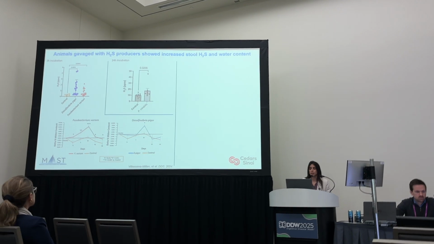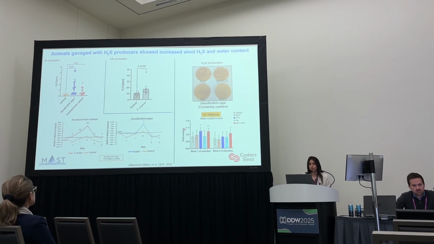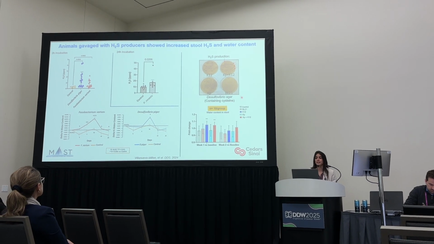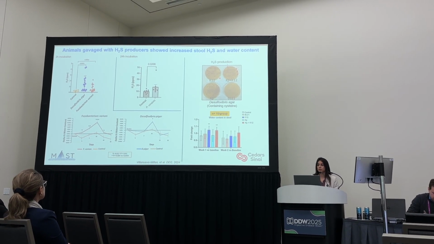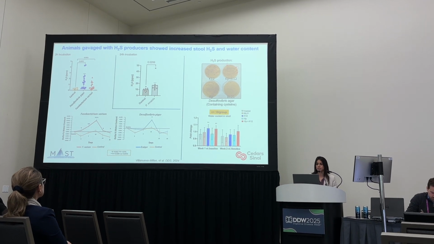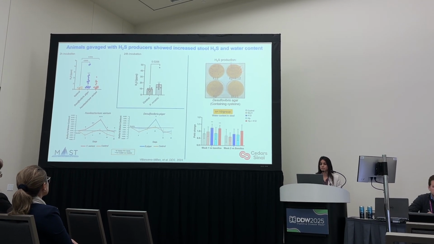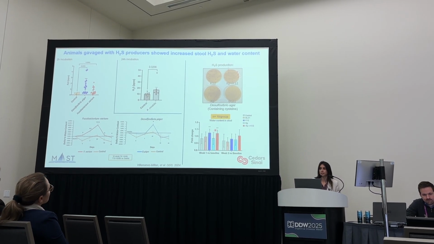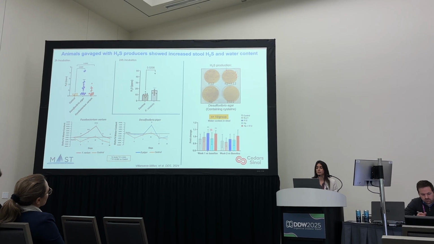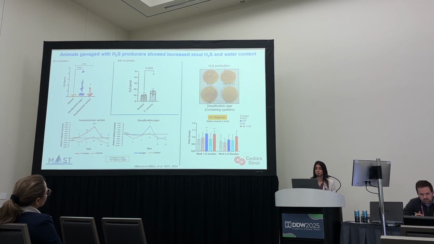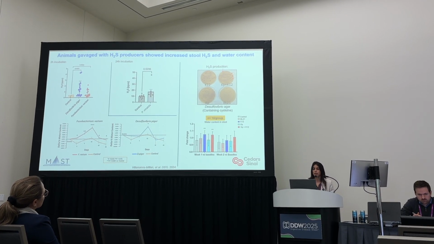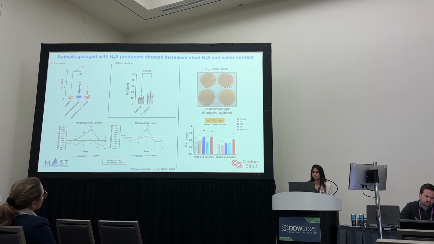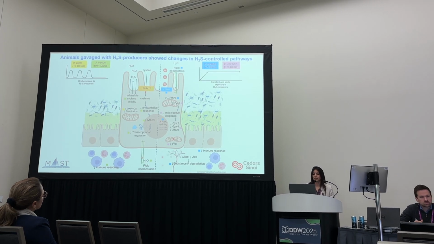And when we tested the production of H2S in Klebsiella and E. coli strains, E. coli K12 was the only one that produced H2S, as we can see here with these black dots. And the groups gavaged with K12 were the only ones to show an increase in stool water content.